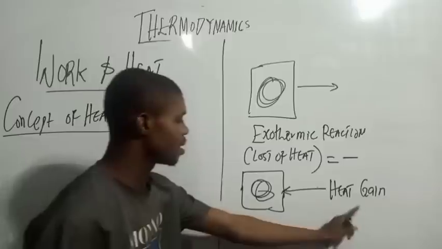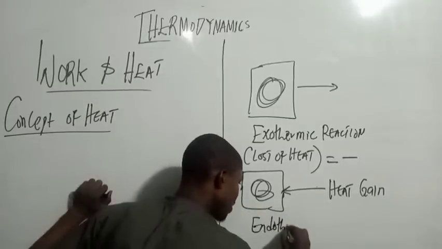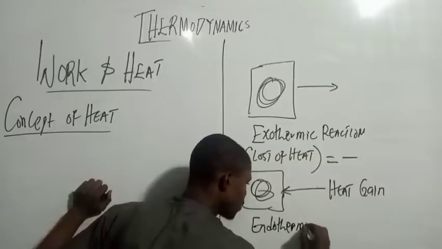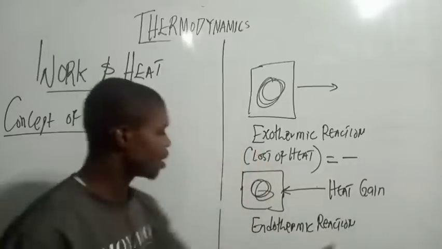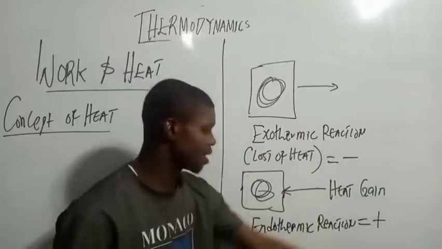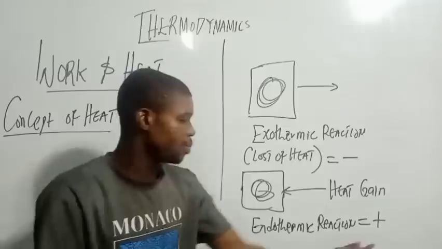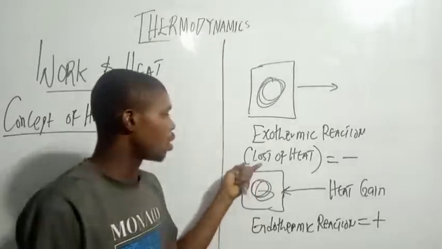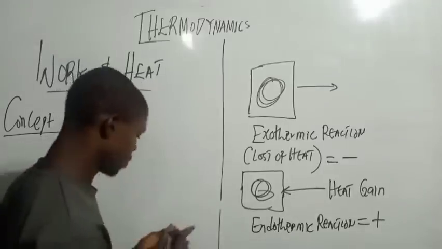Now whenever it is gain, we say it is endothermic reaction. Now when it's an endothermic reaction, it is positive. Do you get that? Because there's an increase in it, the system gains it, so it's going to be positive. And here the system loses, so the it loss is negative. So you have to understand this one here.